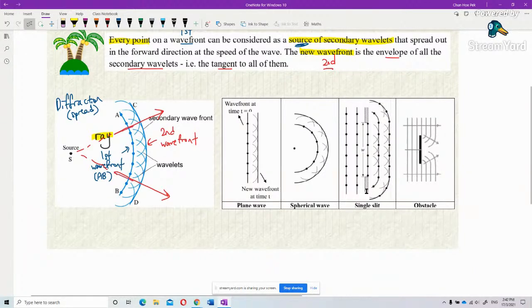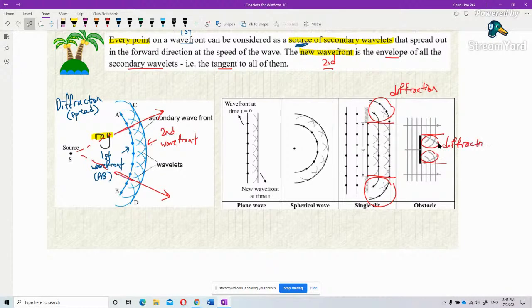That's why it diffracts. At the side here, I should use a red color one. You see, over here is where it diffracts. Diffraction happens here, at the side there. This one is also the same. You see, at the side here is what we call the diffraction. Diffraction happens. Okay, so you must learn how to draw this.